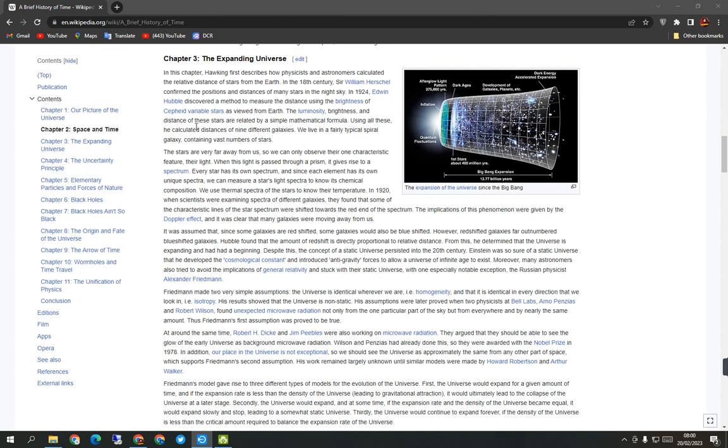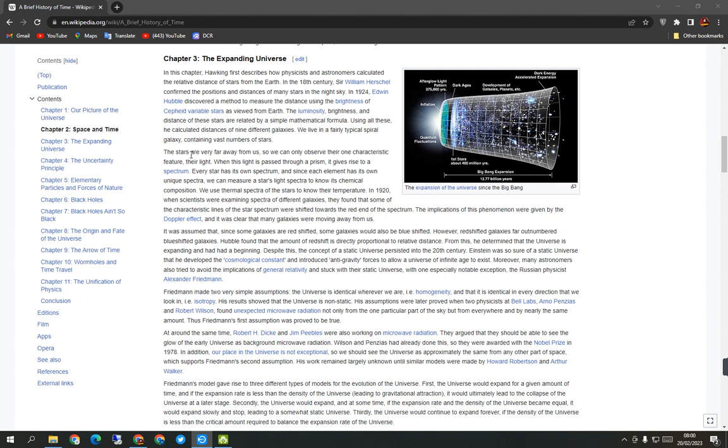Using all these, he calculated distances of nine different galaxies. And we live in a fairly typical spiral galaxy containing a vast number of stars.